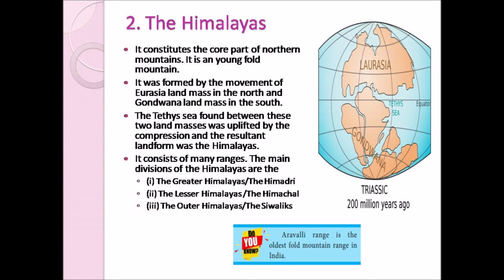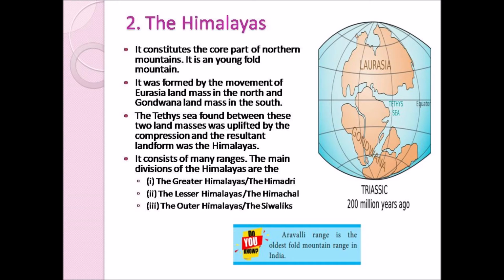And now let us see how the Himalayas was formed. In this picture you can see two land masses which were in existence about 100 million years ago. The two land masses which you can see in this picture are Laurasia in the north and Gondwana landmass in the south. In between these two land masses, you can see the Tethys Sea.